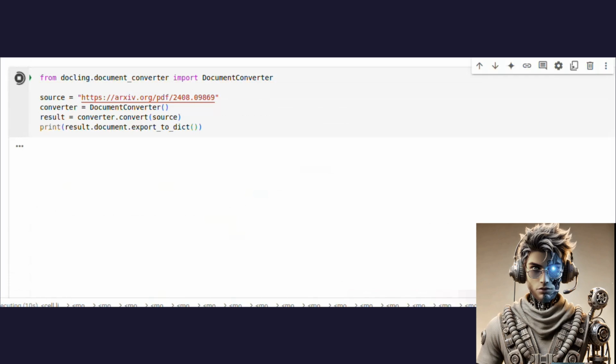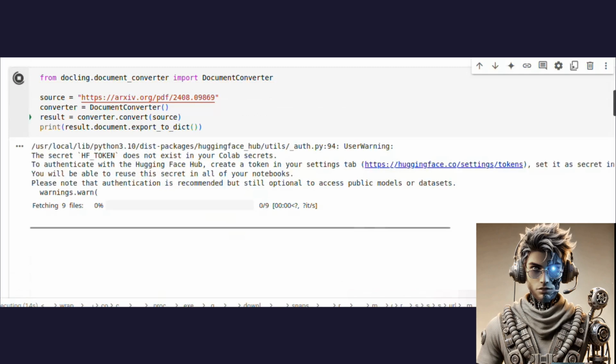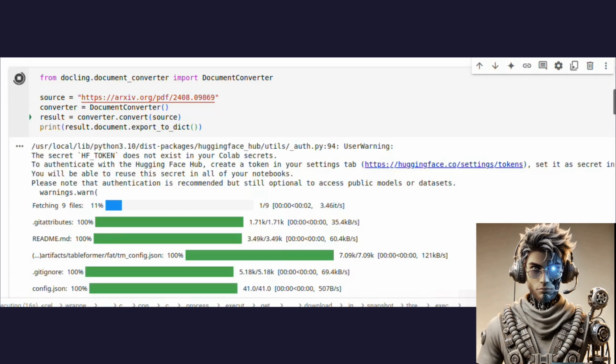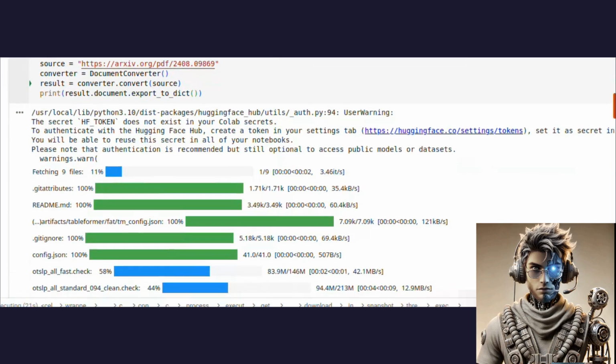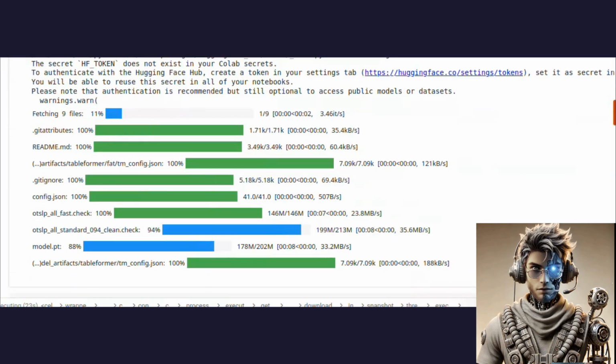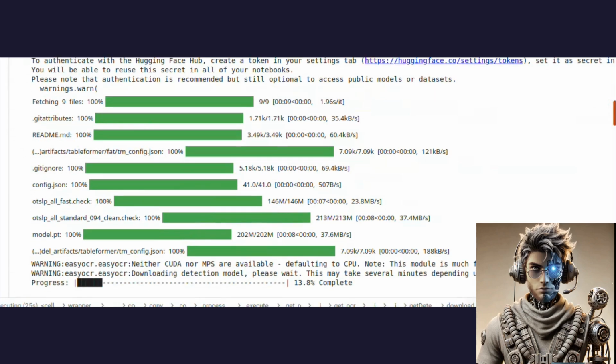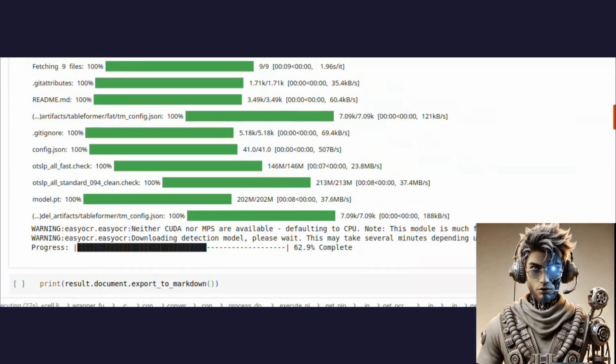TableFormer. This model specifically targets tables within documents. Converting tables from images into structured formats with rows and columns, TableFormer enables AI applications to access and analyze tabular data more effectively. This feature is essential for fields where complex tabular data often exists in image formats, such as finance, scientific research, and government reports.